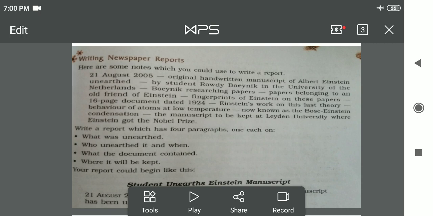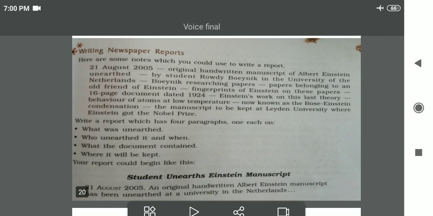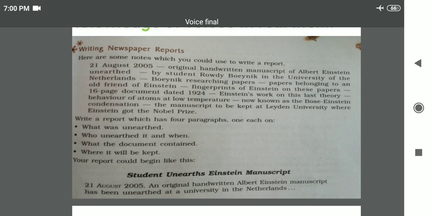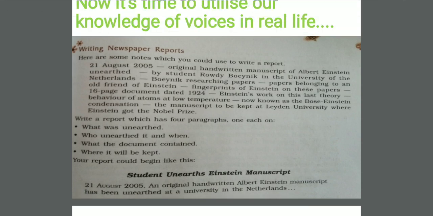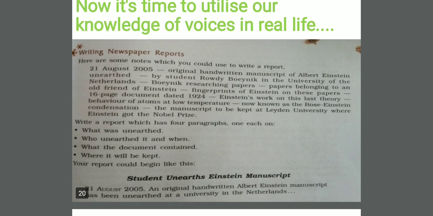On the basis of that outline, you are asked to write a newspaper report. And in this report, you will need both the voices, active voice as well as passive voice. Now, you try to write this report and you use both the voices properly. Then your learning will be meaningful and successful.